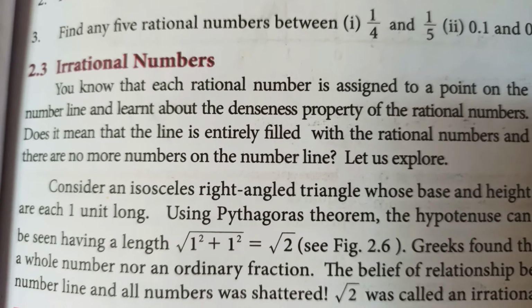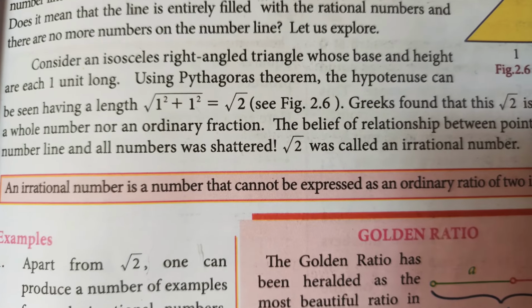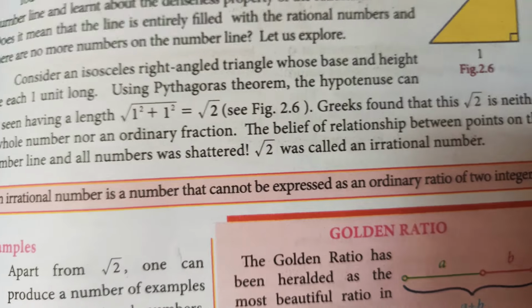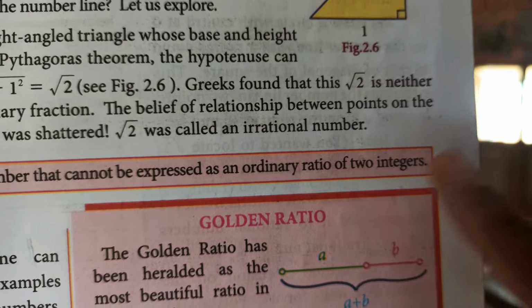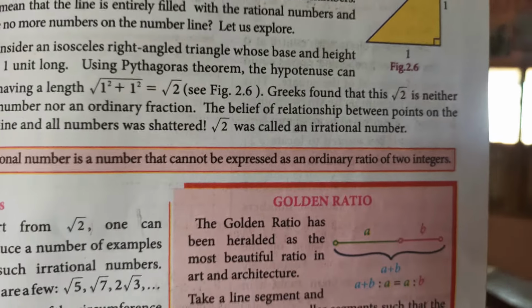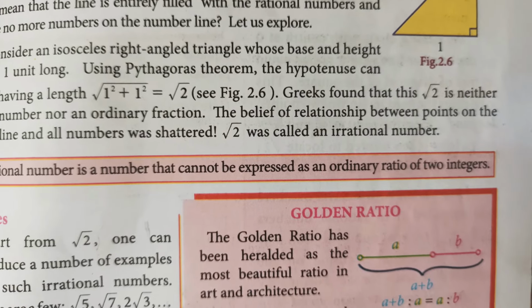Our next topic is irrational numbers. So first we go to the definition part of it. An irrational number is a number that cannot be expressed as an ordinary ratio of two integers. So as we know, it cannot be expressed as an ordinary ratio of two integer numbers.